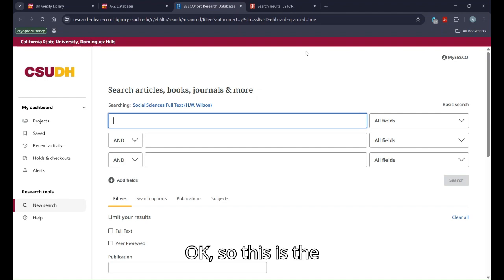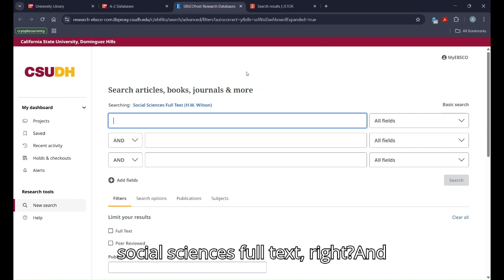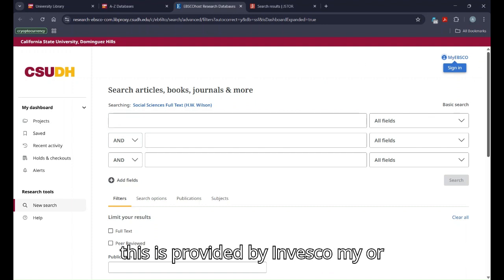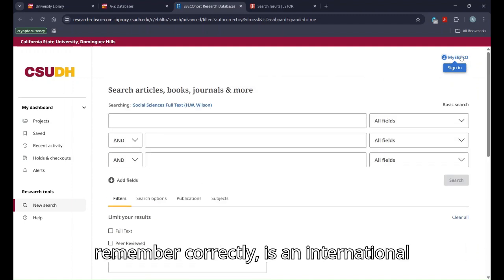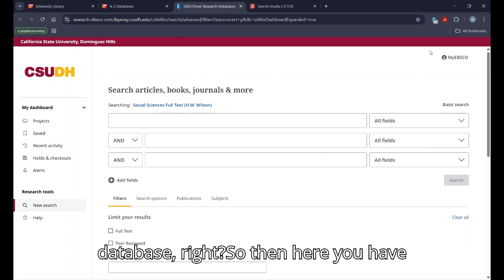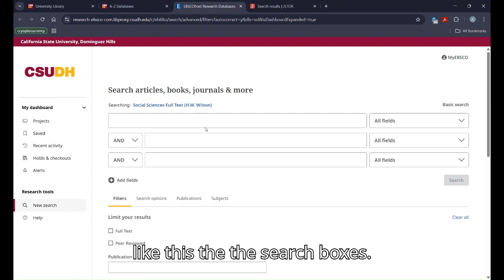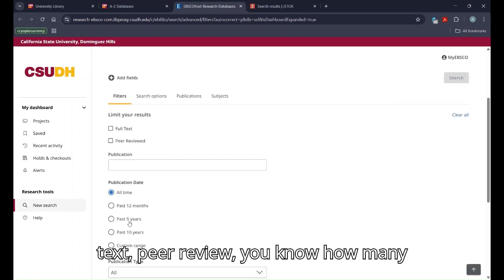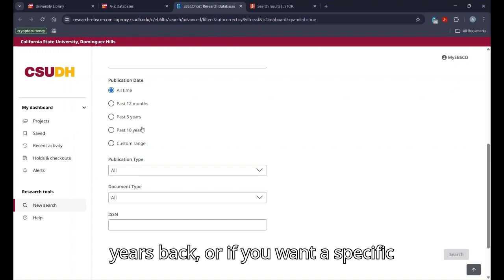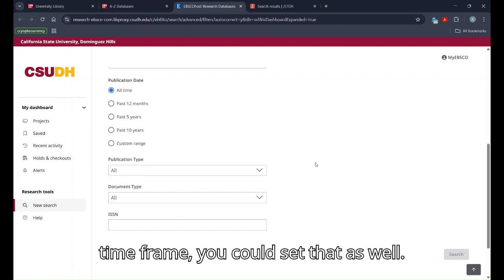Okay, so this is the Social Sciences Full Text, and this is provided by EBSCO, which I think, if I remember correctly, is an international database. Here you have the search boxes, and then the filters, like full text, peer reviewed, how many years back, or if you want a specific time frame, you could set that as well.